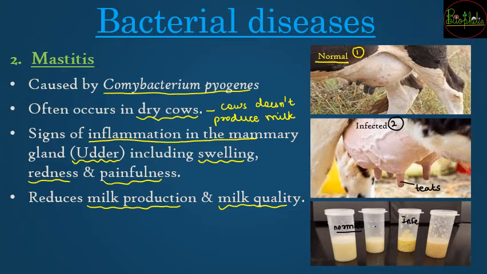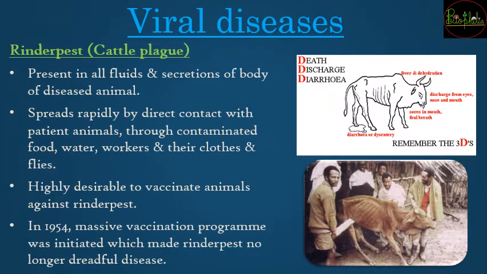So you do not need such curdled milk, you need the normal good quality milk, and for that reason you need to avoid the mastitis conditions. Now about the viral diseases. हमने पहले देखे about bacterial diseases. Now one of the major viral diseases is rinderpest, also called cattle plague.